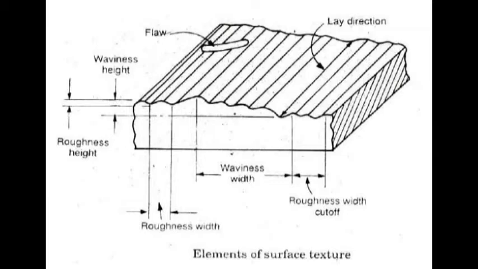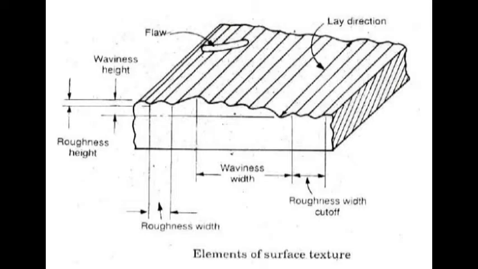Observe carefully. Firstly, what is the surface? The surface of a part is confined by the boundary which separates that part from another part or substance or space. So this is the surface.